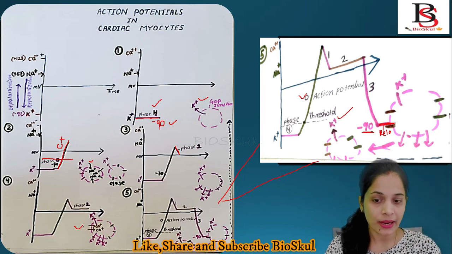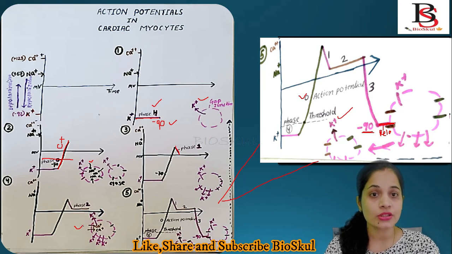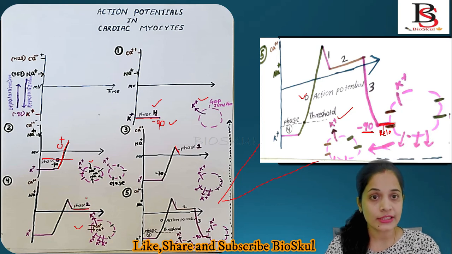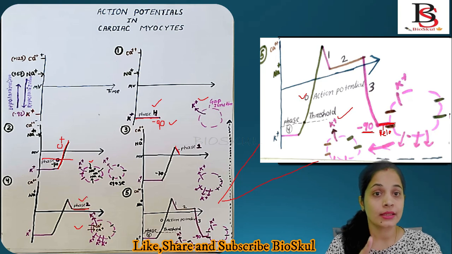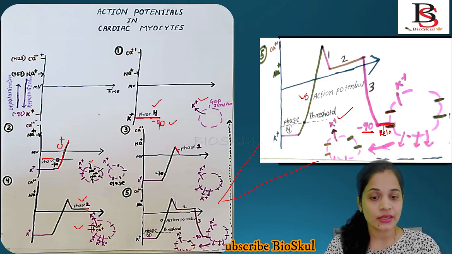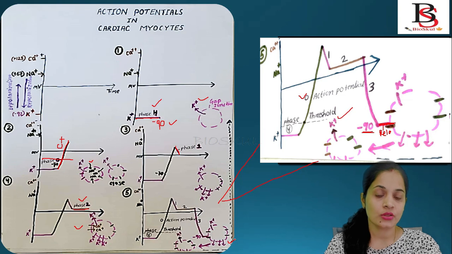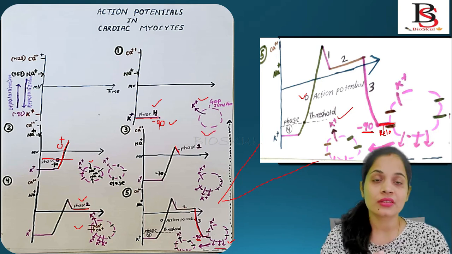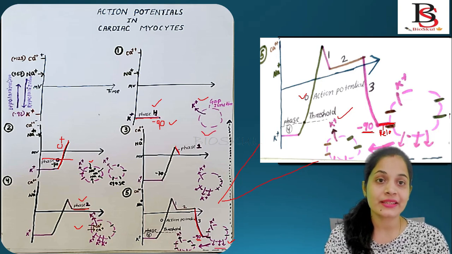So here we get the flat line. This flat line is called phase 2, and it remains for a short period of time. As the calcium channel is a voltage-gated channel, it also closes down, but the potassium channel is still open. If the potassium channel is open, then the action potential will move down till minus 90. This is how the muscle contraction takes place. When it reaches minus 90, the potassium channel will close and the situation is similar to the initial state. So this is all about how the action potential takes place in cardiac muscle.